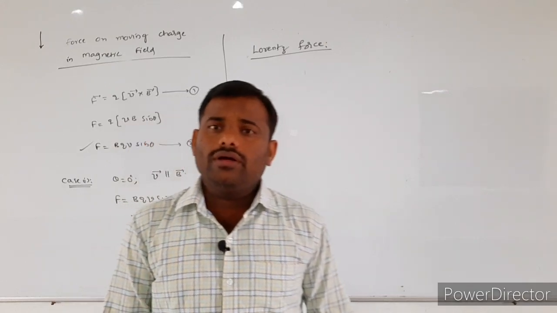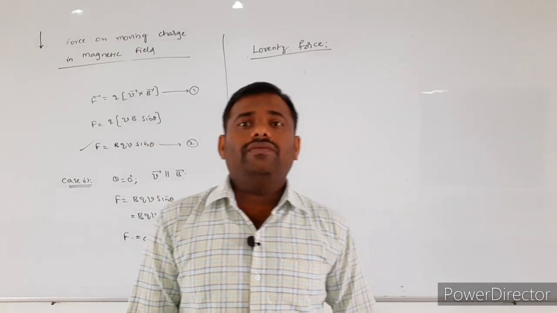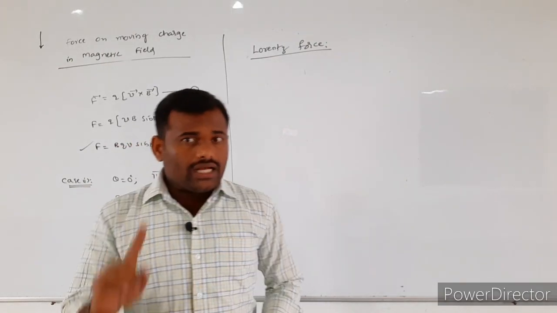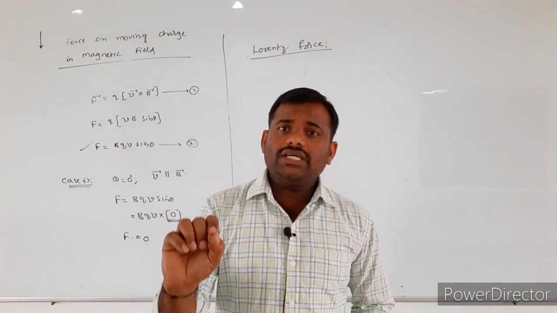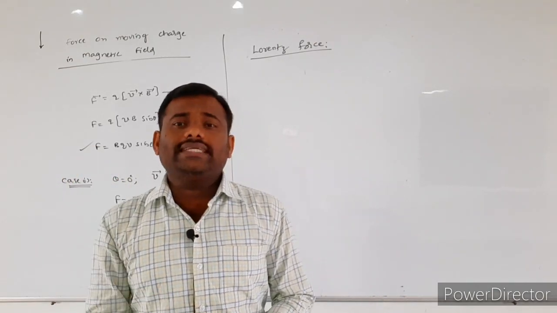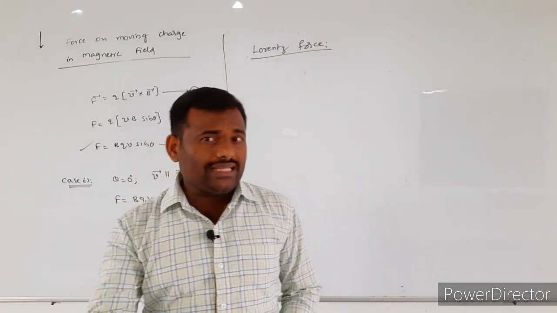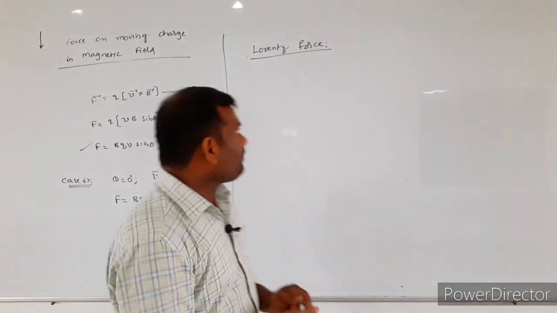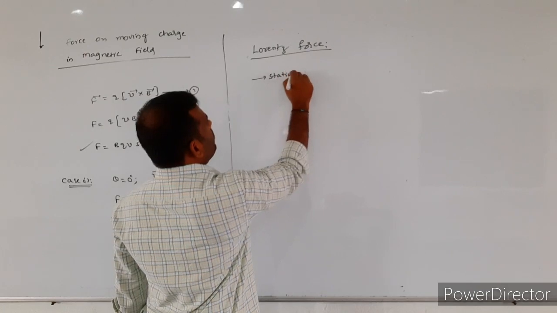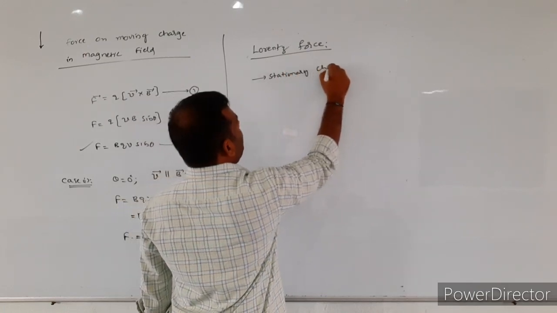Already we told, whenever you consider a charged particle, the nature of the charge is producing the electric field. Suppose you consider a stationary charged particle.